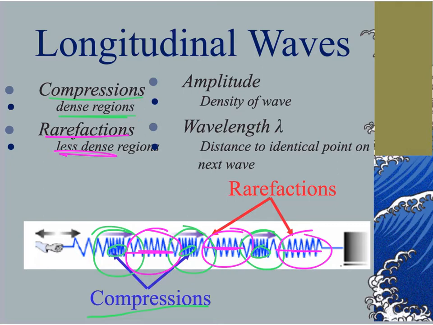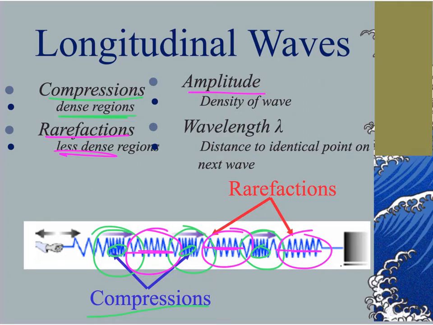Now, unlike a transverse wave, where I can measure the height of the wave as the amplitude, amplitude is measured as the density in a longitudinal wave. So as these compressions become more dense, they carry with them more energy, meaning their amplitude has increased. And I can measure wavelength the same way.